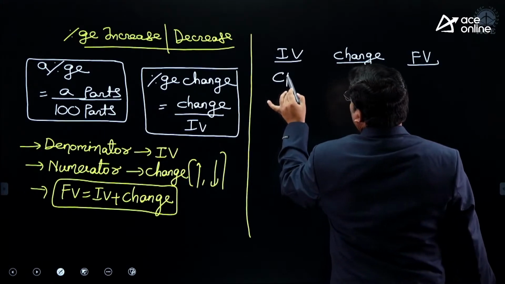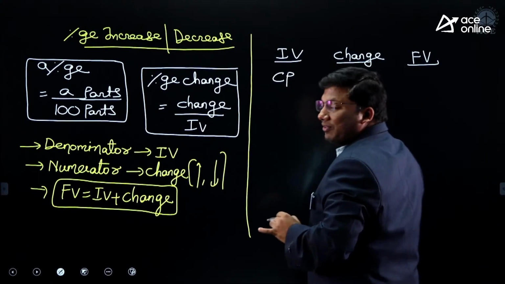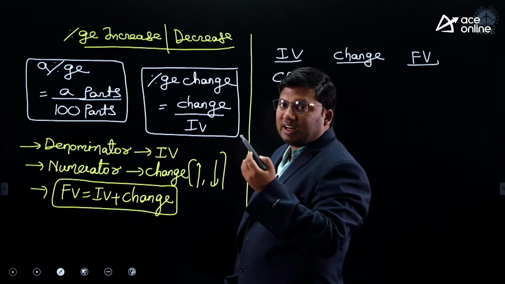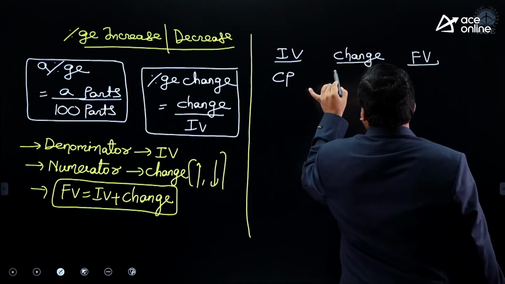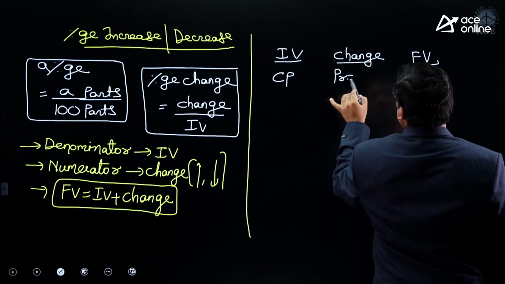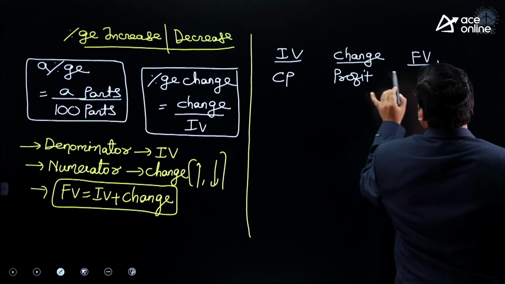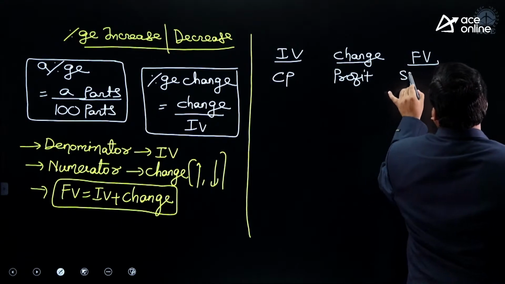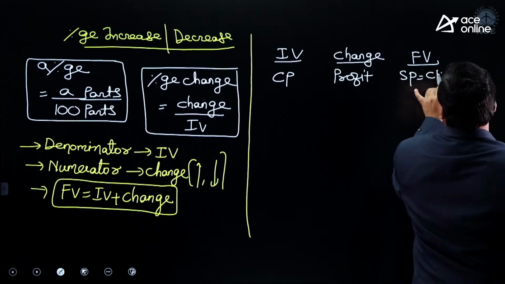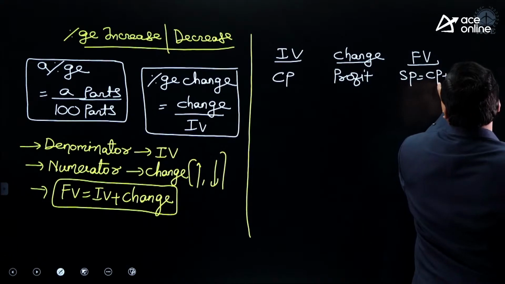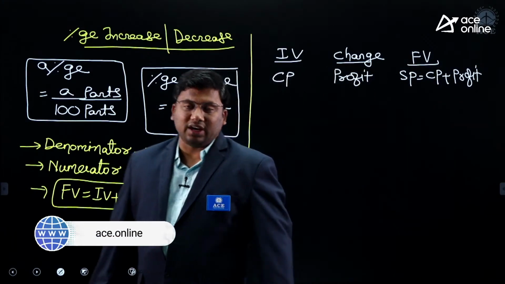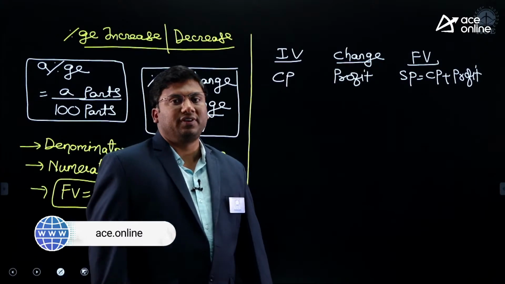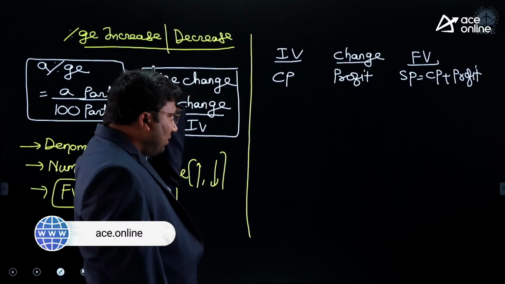Initial value, it is cost price. I went to a shop. I purchased a product. Then I sold it at a bigger price. Change is profit. Final value is selling price, which is initial value plus change. The definition remains the same. SP equivalent to CP plus profit.